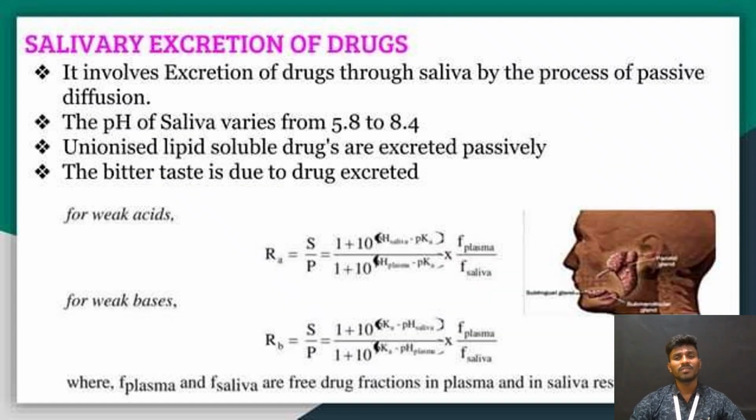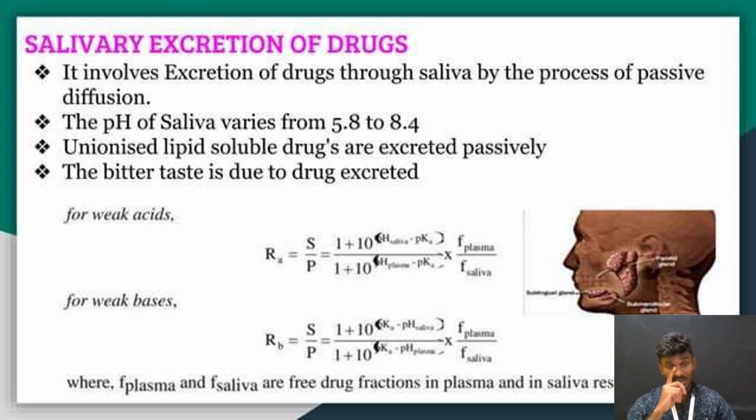Another non-renal route is excretion through saliva by passive diffusion. The pH of saliva varies from 5.8 to 8.4. Unionized lipid-soluble drugs are excreted passively. These are weak acids and weak bases.